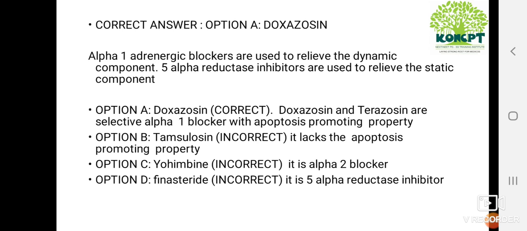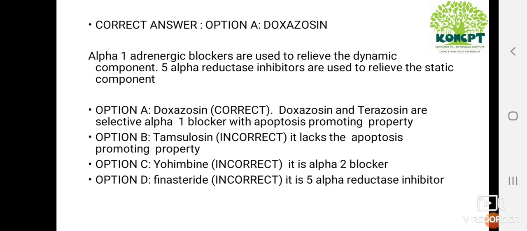Alpha-1 adrenergic blockers are used mainly to relieve the dynamic component, while 5-alpha reductase inhibitors are used to relieve the static component. So from the options, option D, finasteride, is a 5-alpha reductase inhibitor. It relieves the static component. So we can exclude the fourth option. So among the three, which relieves the dynamic component and which has apoptosis promoting property? Option A is doxazosin. It has apoptosis promoting property. And another drug, terazosin, was also found to have apoptosis promoting property.